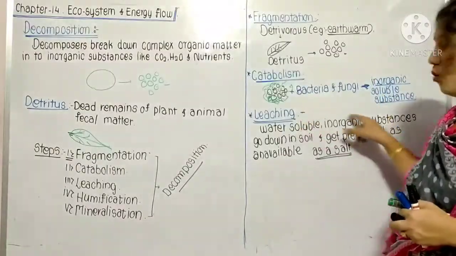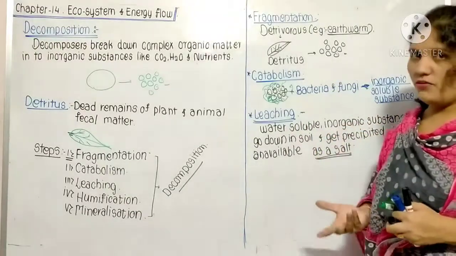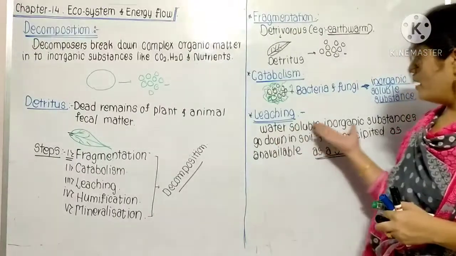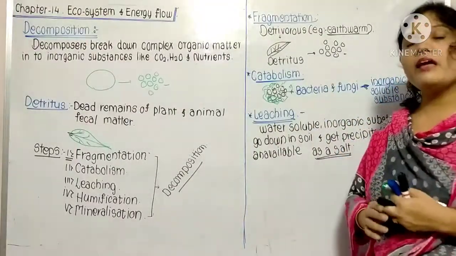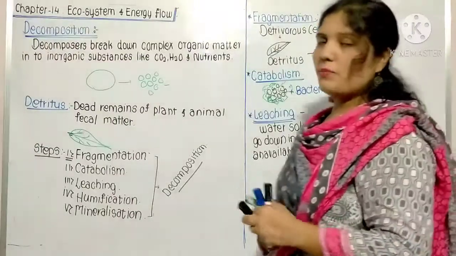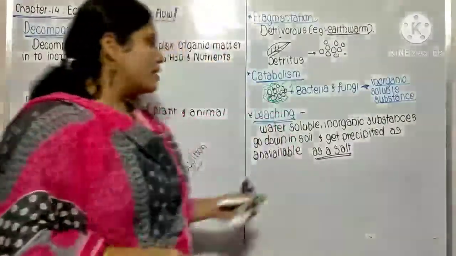Then leaching: the inorganic substances in liquid form, the water soluble inorganic substances, go down into the soil and become unavailable for us. They precipitate as an unavailable salt. So this is known as leaching.